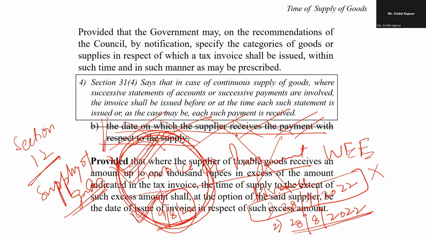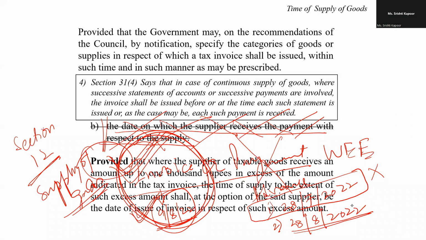So my dear friend, this was the case where your liability will accrue as per the time of supply provision. Now, my dear friend, there is another case. The proviso under the GST law says that in case you are receiving a certain amount in advance, what will happen?